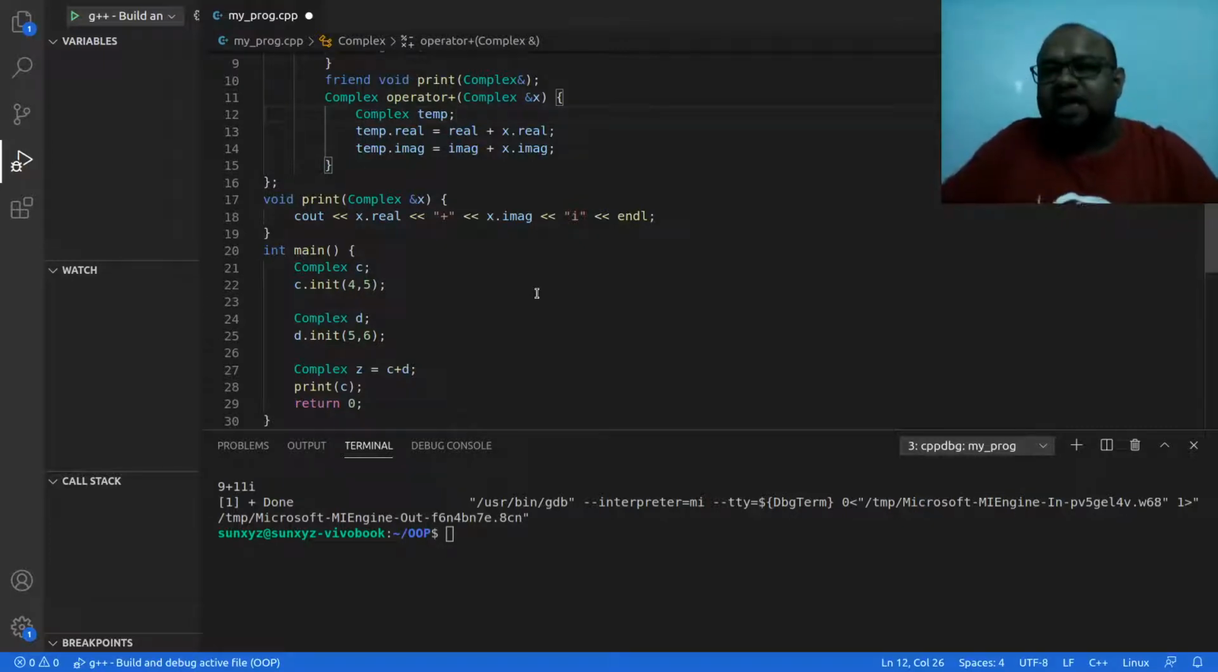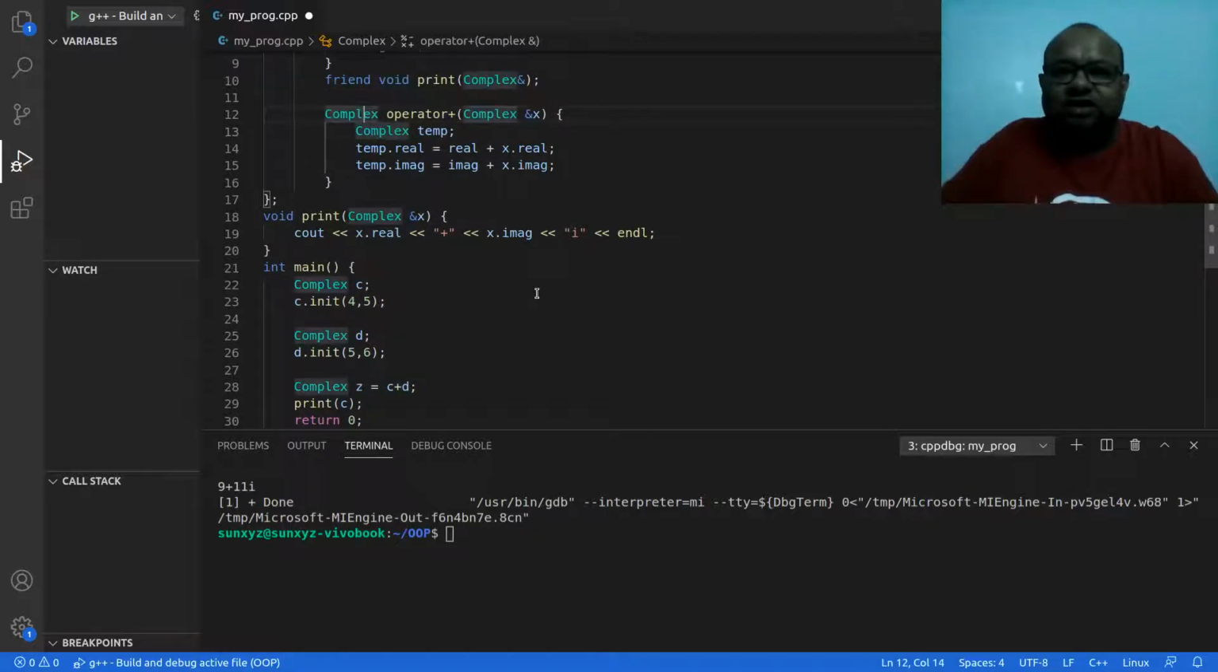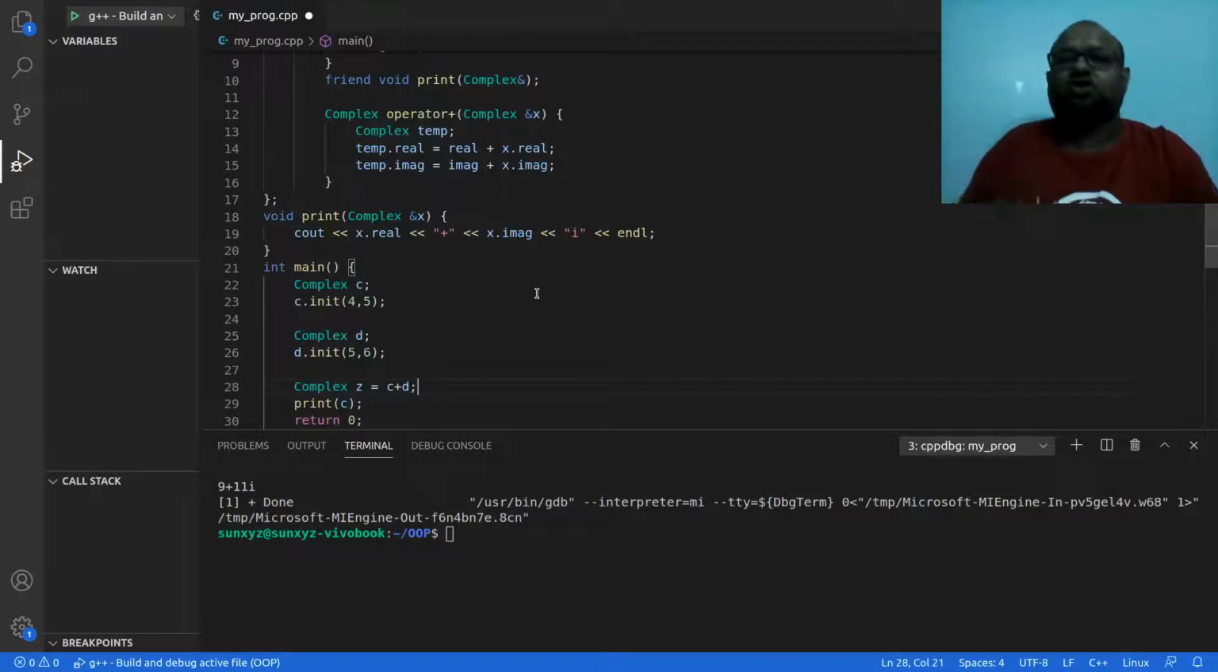Instead, what am I doing? I am creating a new object and I am updating the real and imaginary of that object, not the current object. When I write this line C plus D, who is going to call this method? This operator addition. I have overloaded the addition operator, right? Who is going to call the addition operator? C is going to call this operator. What is going to be passed as parameter to this method that overloads the operator? D is going to be passed.